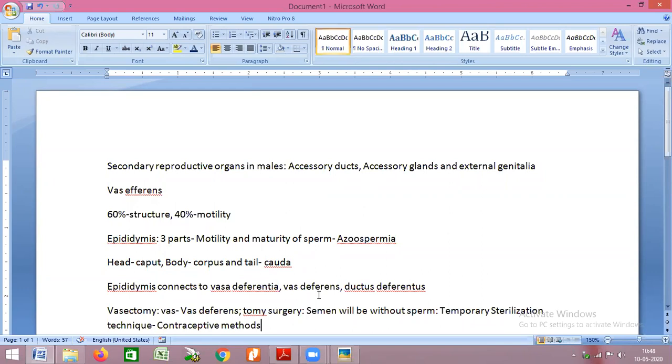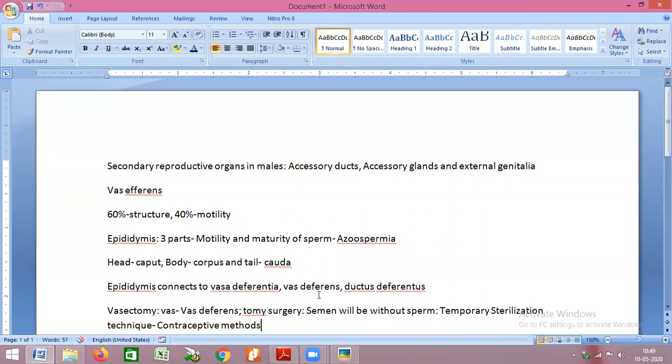Now, sterilization methods are basically of two types, temporary and permanent. Temporary sterilization techniques are those techniques which are reversible. If a person wants in future to enter the cycle of fertility, it can be done. While a permanent method of sterilization is a technique where a person cannot enter into the reproductive cycle.